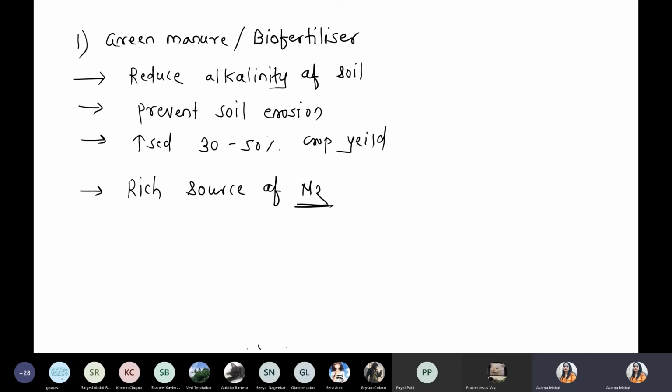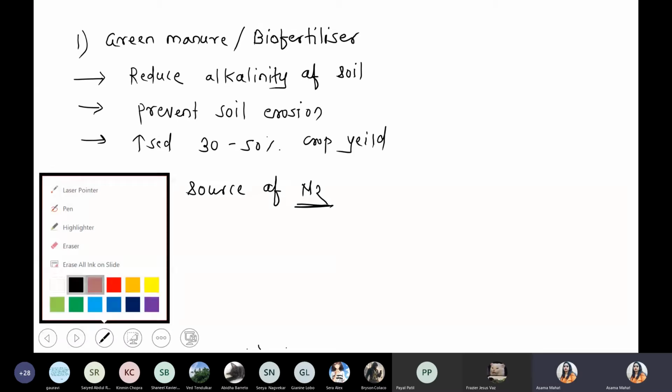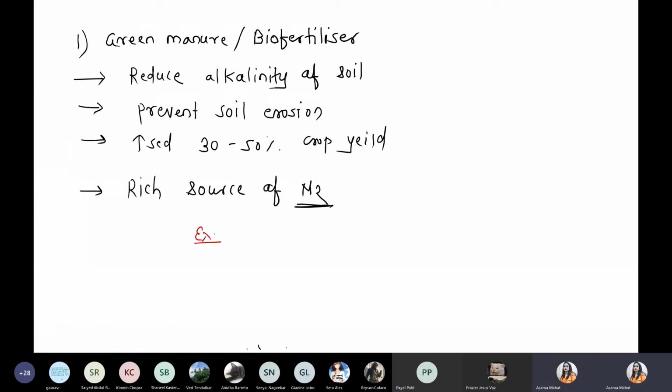Under the green manure, quickly we are taking the examples. First one, sun hemp plant. Second example, sweet clover. Third example, horse gram. And the next example, lentil. Lentils are basically the lens plant.